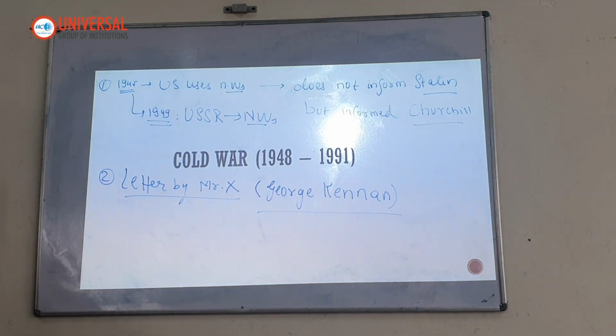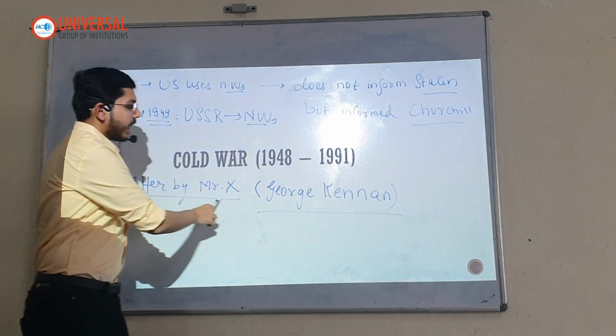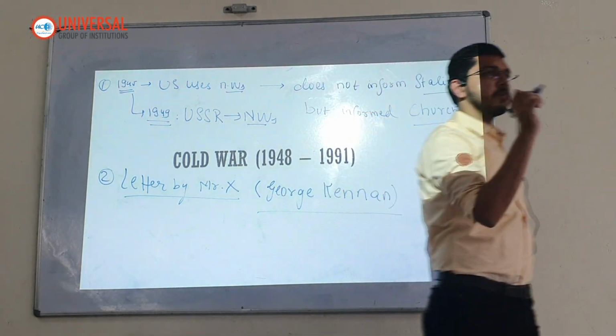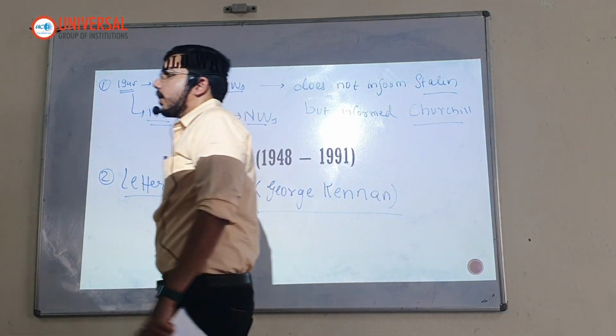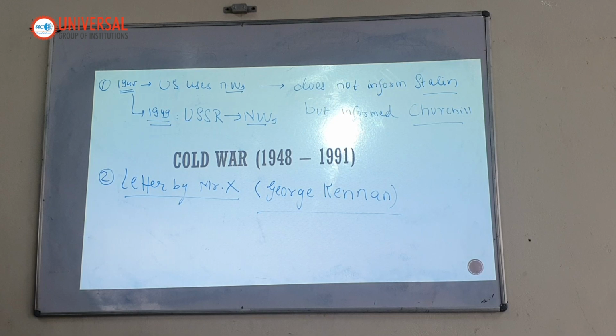He writes an anonymous letter to Truman, as Mr. X, that the entire government in USSR is actually planning to contain the United States.